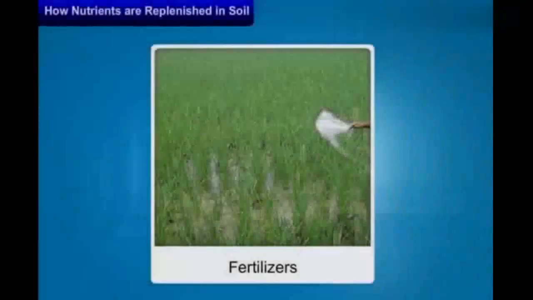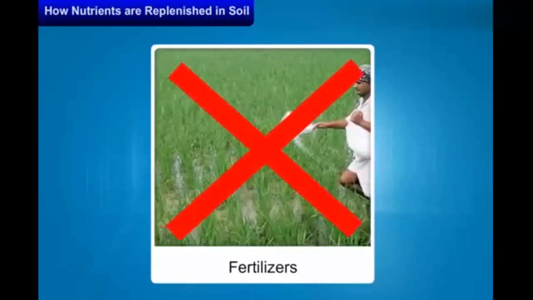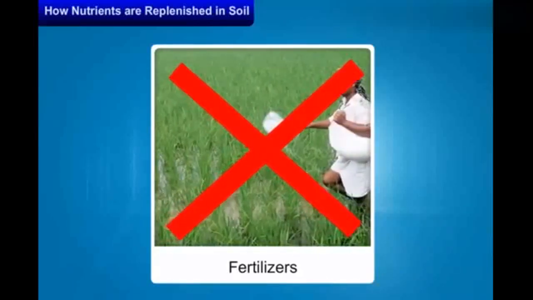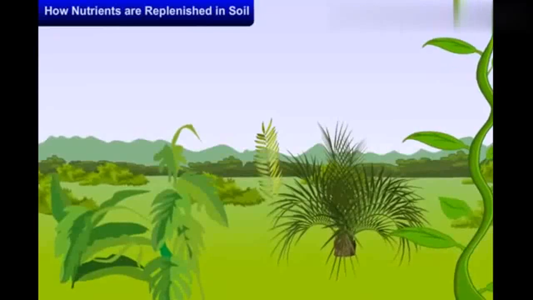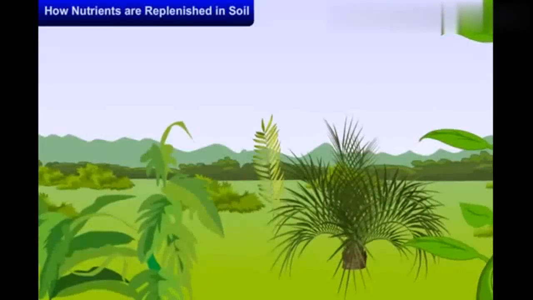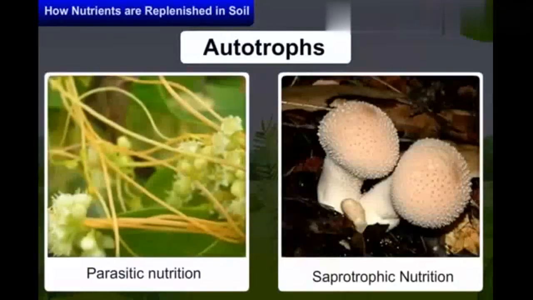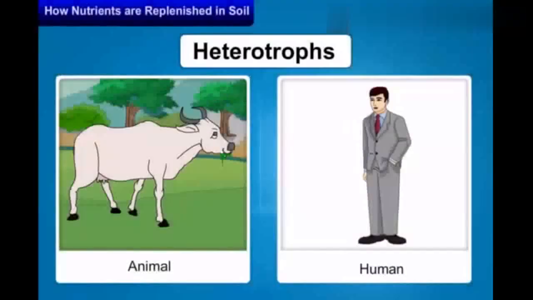This association is of great significance for the farmers. They do not need to add nitrogen fertilizer to the soil in which leguminous plants are grown. Hence, in this chapter we learned that most of the plants are autotrophs. However, few plants adopt other modes of nutrition like parasitic nutrition and saprotrophic nutrition, and they derive nutrition from other organisms. All animals are categorized as heterotrophs as they depend on plants and other animals for food.